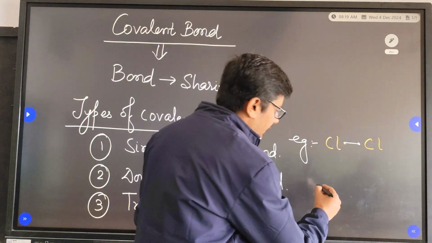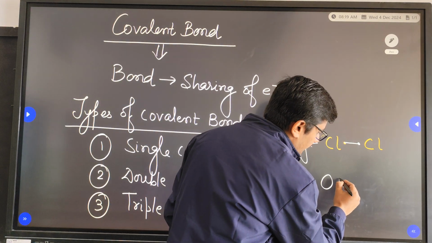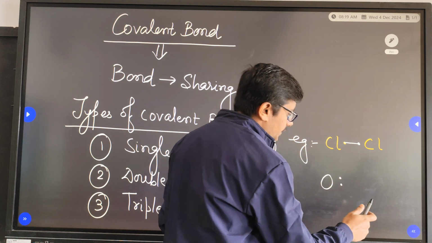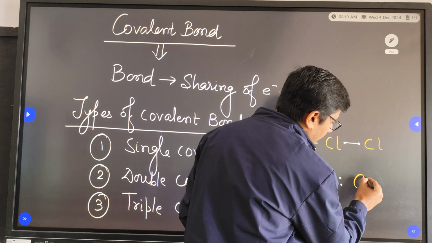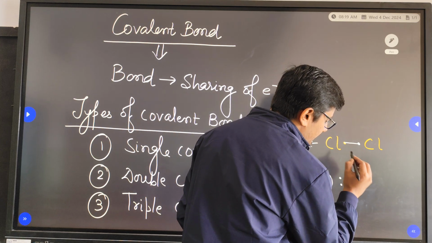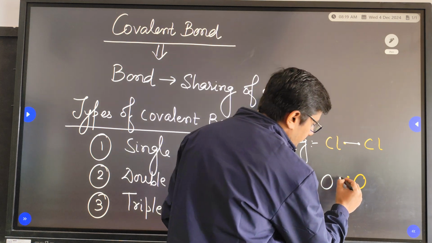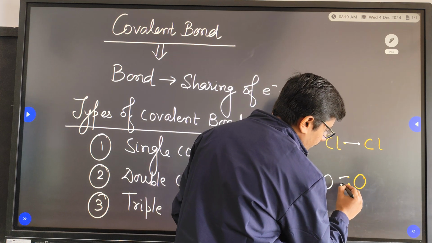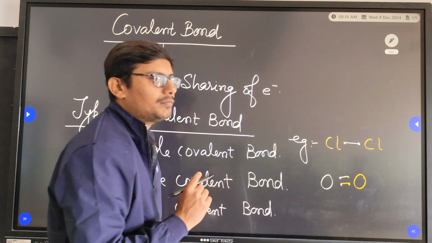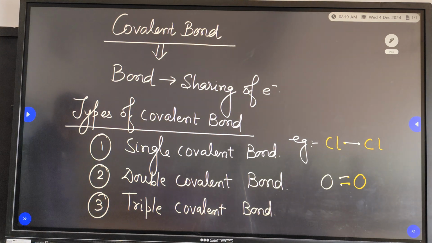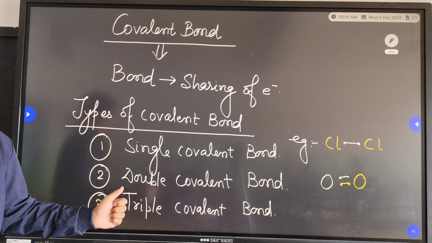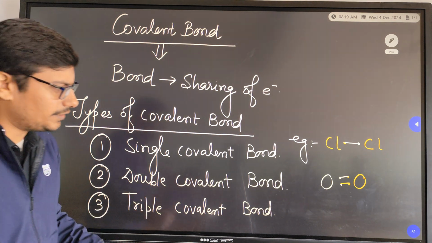What is the example where we formed a double covalent bond? Oxygen. In the case of oxygen, these are the 2 electrons of the first oxygen and these are the 2 electrons of the second oxygen. And in common, these will form a double covalent bond. The example of a triple covalent bond was nitrogen.